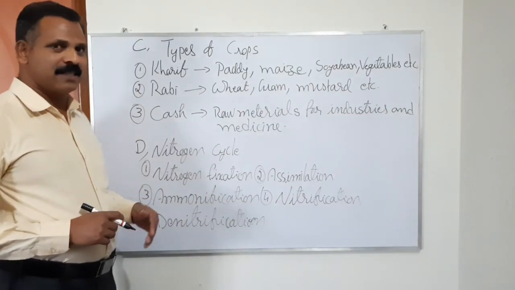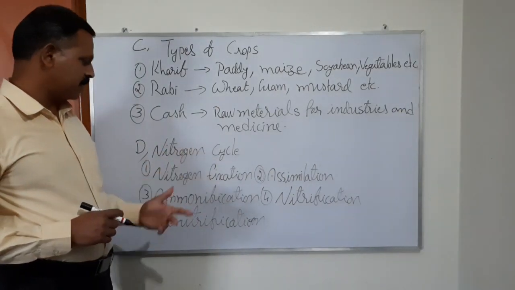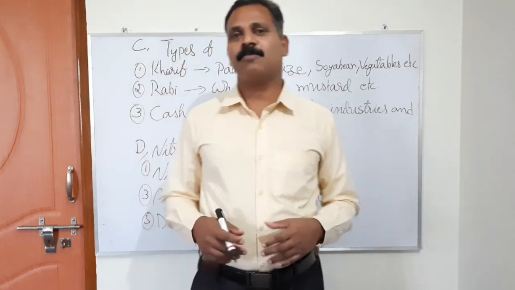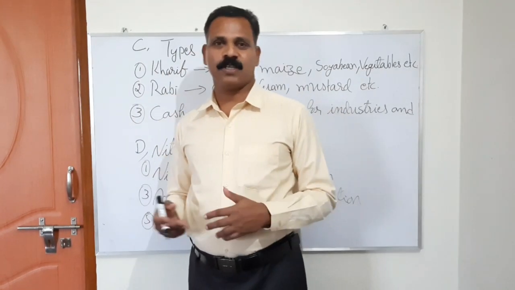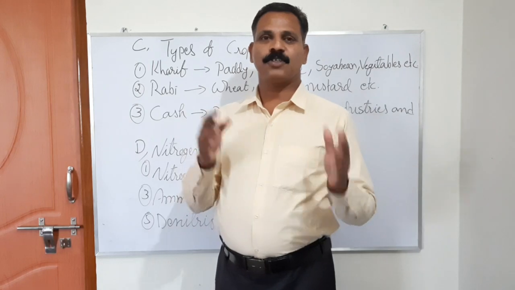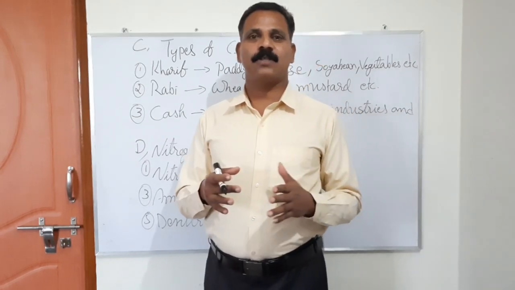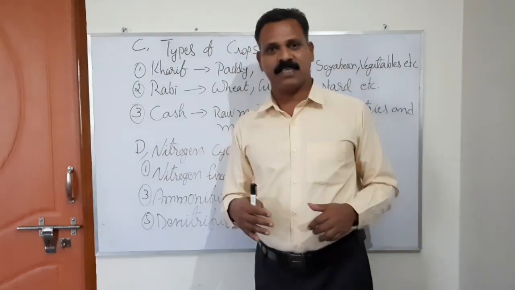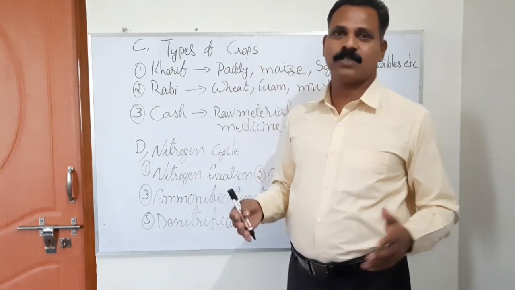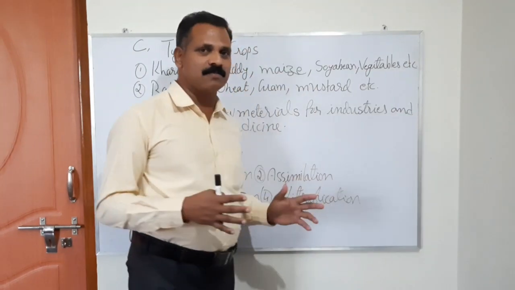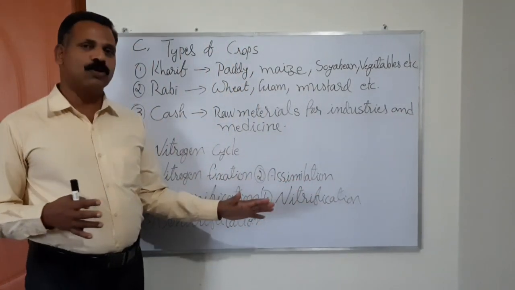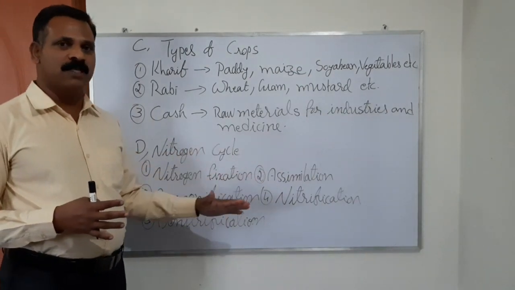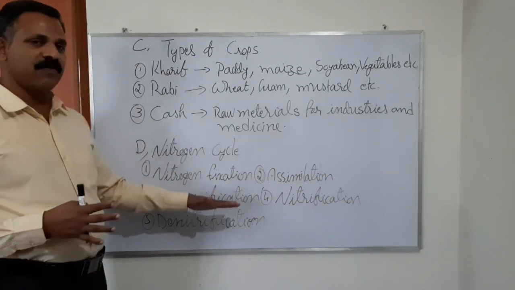Yes, friends. The next link of the nitrogen cycle is ammonification. When plants and animals die, their bodies get decomposed in the soil, and they mix with the soil as ammonia or ammonium compounds with the help of some bacteria or decomposers. So the body parts of the organism come back into the soil in the form of ammonia or ammonium compounds. This procedure is called ammonification.